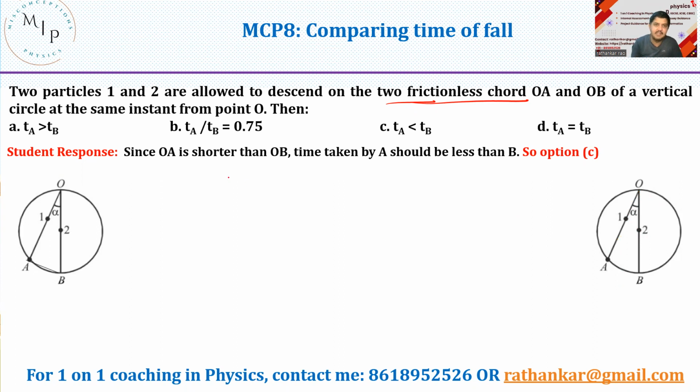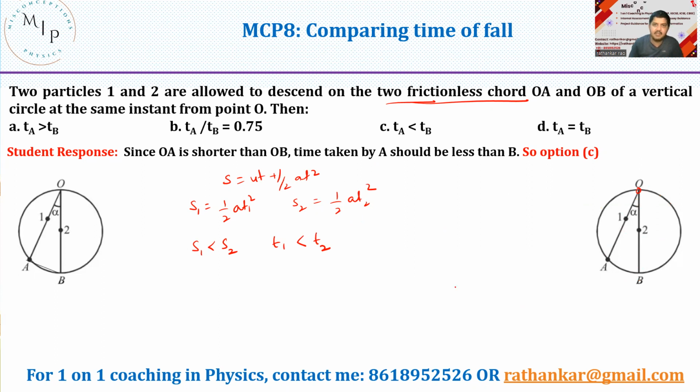That's what they said. Since we know that S equals ut plus half at square, and you are going to make them descend from here, both of them will have an initial velocity equal to 0. Thus we have S1 equal to half at1 square, and S2 equal to half at2 square. Since there is no friction, they both will experience the same acceleration. And hence, since S1 is less than S2, you should have T1 less than T2. So the time taken by A should be less than the time taken by B.